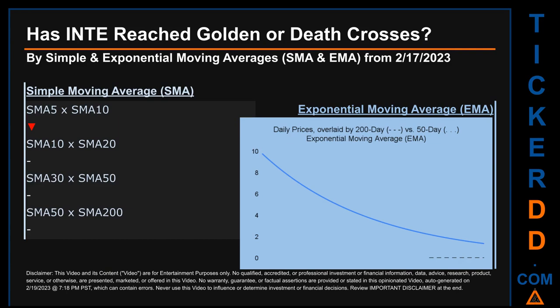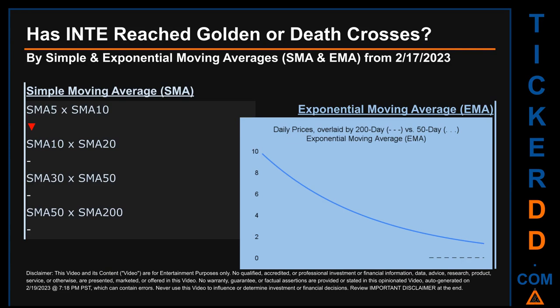Has INTE price reached golden or death crosses? Golden cross and death cross are basic signals that compare average prices across two specified trade day ranges, a short-term versus a long-term range. For example, 5-day versus 10 trade days. Essentially, a golden cross is a bullish signal. It appears when a ticker's short-term moving average crosses above its long-term average. Vice versa, a death cross is a bearish signal when the short-term crosses below its long-term moving average.